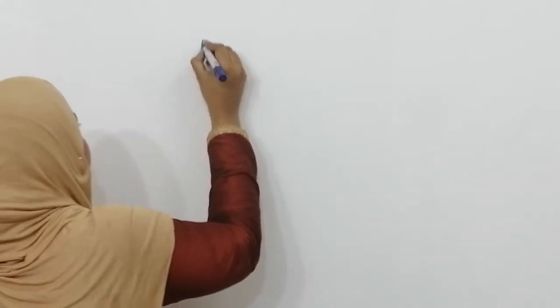So what is a perfect square? I am just recalling now. A perfect square means an integer multiplied by itself gives a perfect square. But are you thinking all the numbers are perfect squares? Don't think like that, because there are some other numbers also. Those numbers are called non-perfect squares.